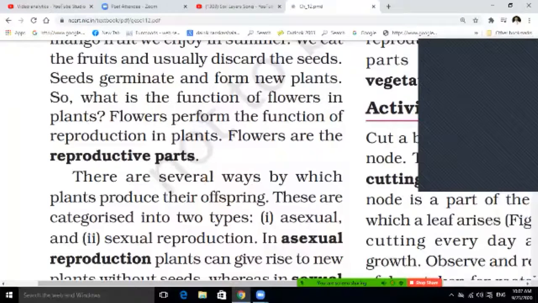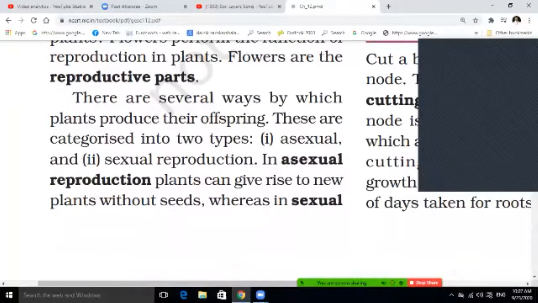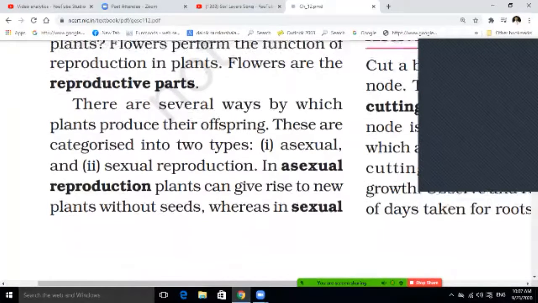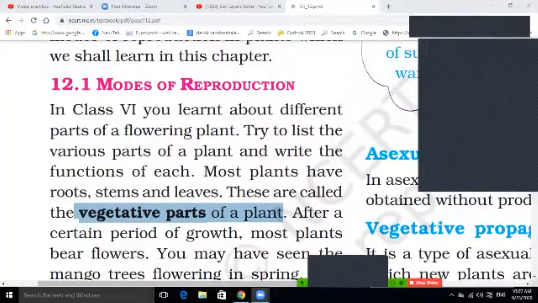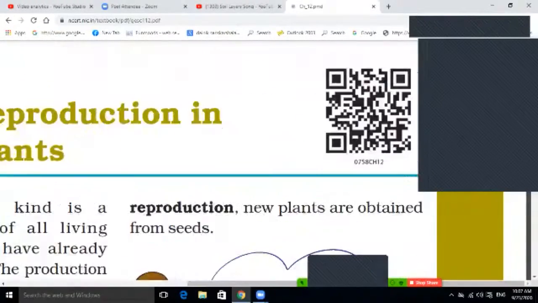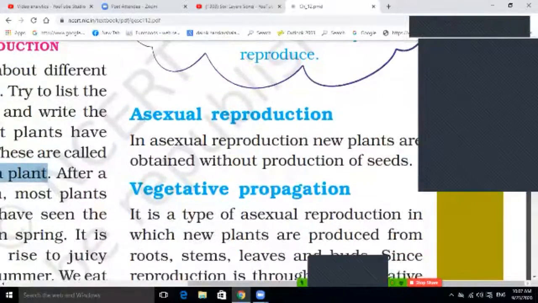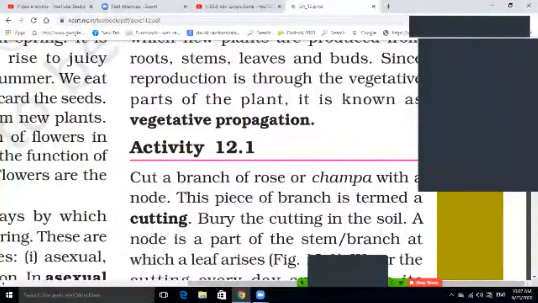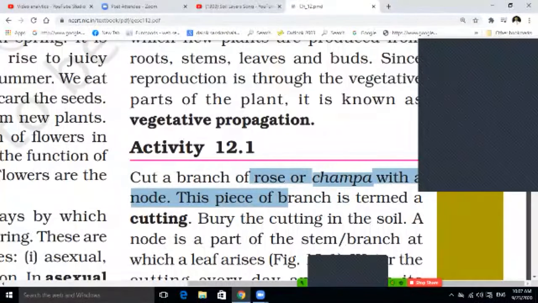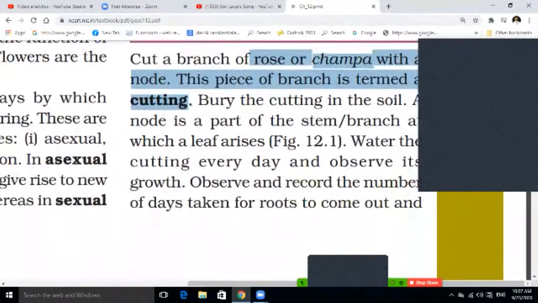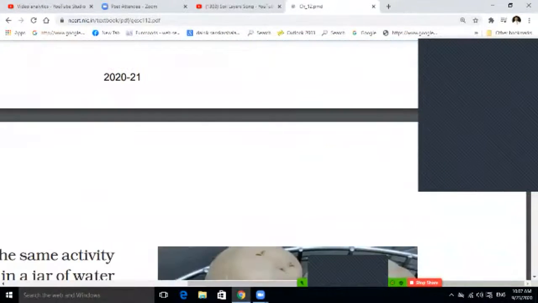So flowers are the reproductive parts, and there are several ways in which we are going to understand this: sexual and asexual reproduction, which gives rise to new plants. So students, here you have seen different types of plants. The highlighted word you have to understand. A rose or champa branch piece with a node is termed a cutting. So you cut the stems, so that a new part grows from it.